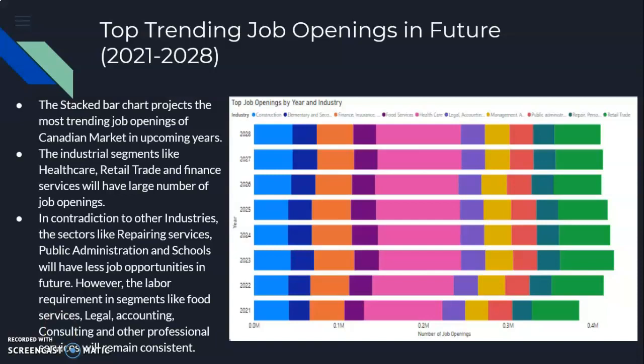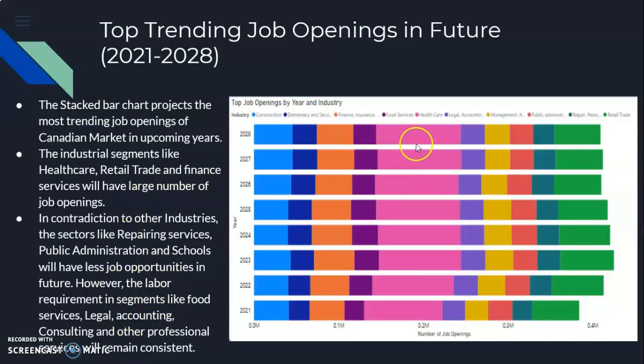In this presentation, I will be presenting some interesting visuals which will give us an insight about the future job openings in the Canadian market and the distribution of the national labor force on the basis of their gender and age group. Let's have a look at my first visual. My first visual is a stacked bar chart, which basically projects the most trending job openings of the Canadian market in upcoming years.